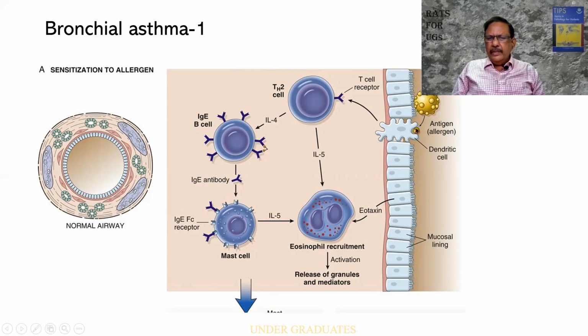You find that the allergen is getting deposited, and it activates the T cells, the B cells, and from that you find antibodies are produced by the plasma cells. The mast cell is there. It undergoes a degranulation. Sometimes you find there can be a recruitment of the eosinophils also. So either the mast cell or the eosinophils will produce a number of mediators which we shall be seeing. So this is number 1. This is a very important simple diagram which you can make use of for your systemic pathology as well, and also for a question in medicine or pediatrics.